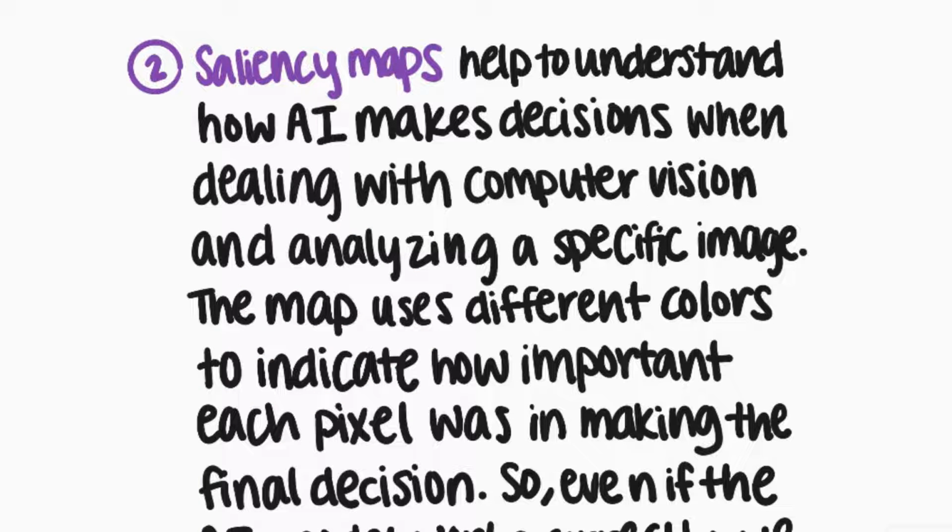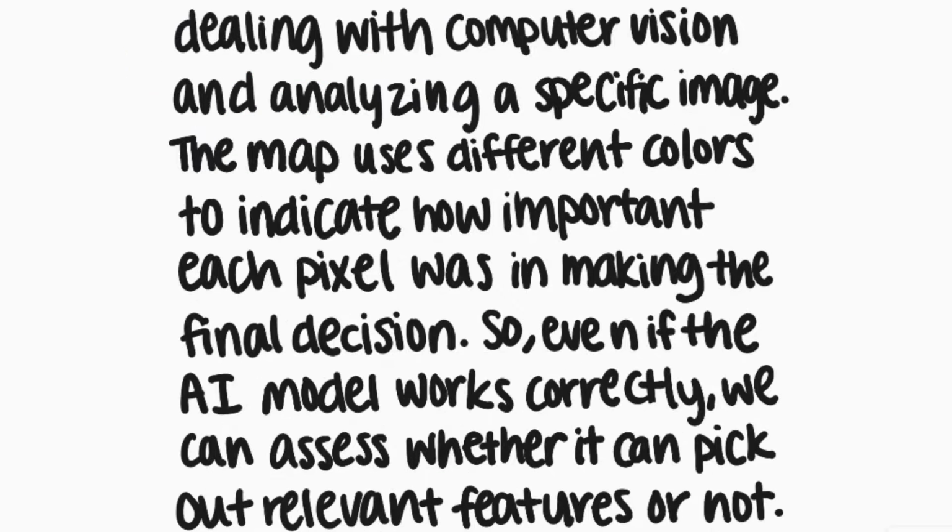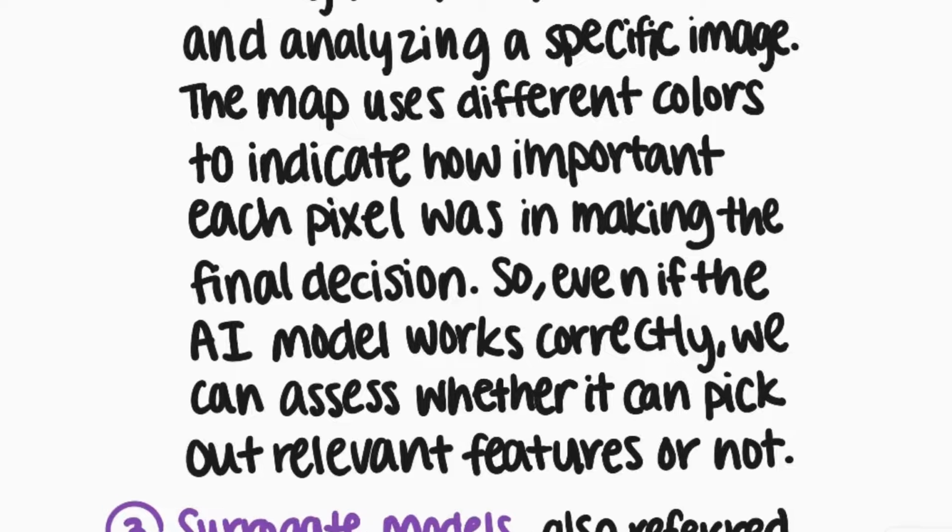So now let's move on to saliency maps. Saliency maps help to understand how AI makes decisions when dealing with computer vision and analyzing a specific image. The map uses different colors to indicate how important each pixel was in making the final decision. So even if the AI model works correctly, we can assess whether it can pick out relevant features or not.